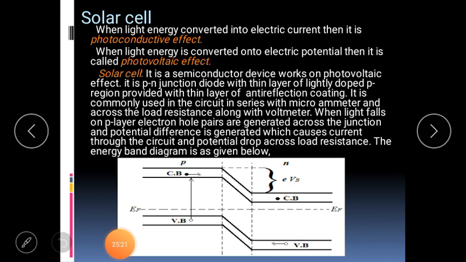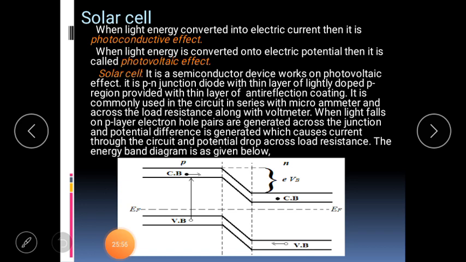It is a PN junction diode with a very thin p layer of lightly doped material. This region is provided with a thin layer of anti-reflection coating so that maximum light enters the junction. The commonly used circuit is such that the microammeter is in series and the voltmeter is across the solar cell along with the load resistance.